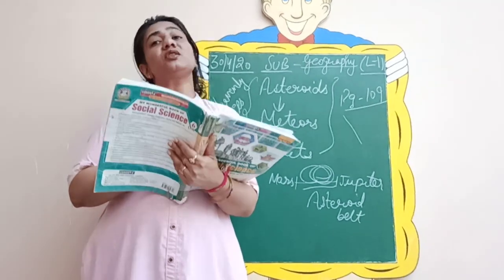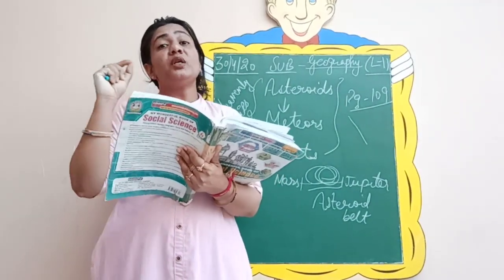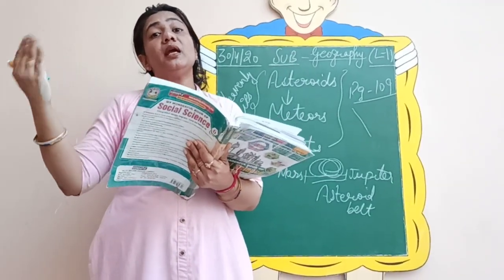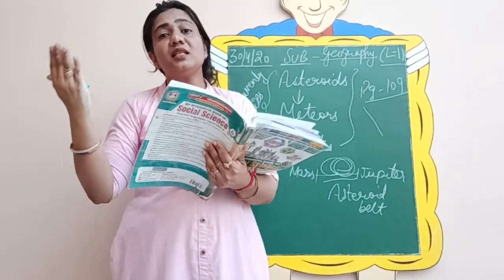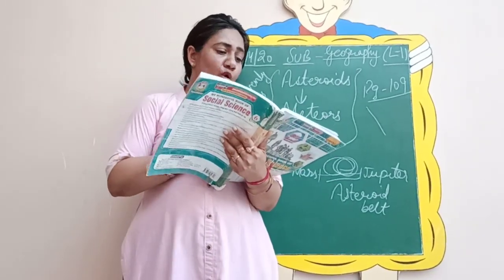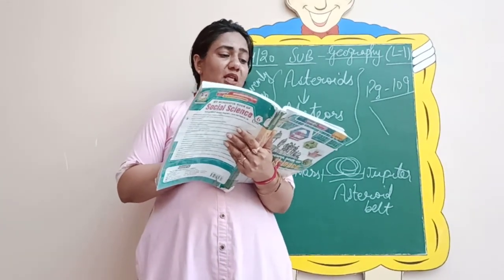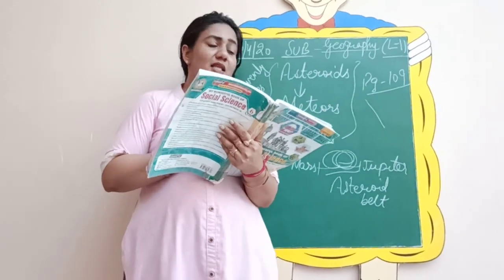The most famous comet is, please underline, it is a very important 1 mark question, which is the most famous comet that is visible only after 76 years. So you will answer it as Halley's Comet. Underline, the most famous comet is the Halley's Comet. It can be seen only once in 76 years. It was last seen in